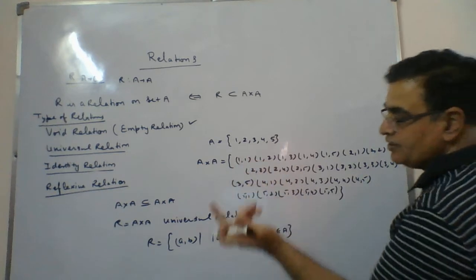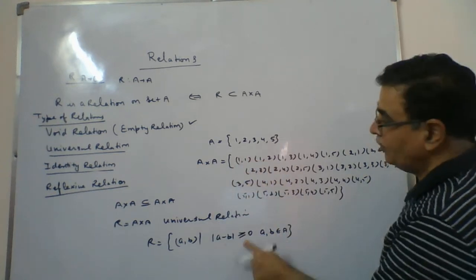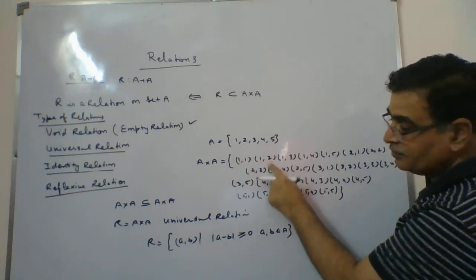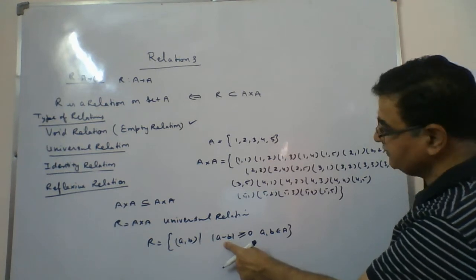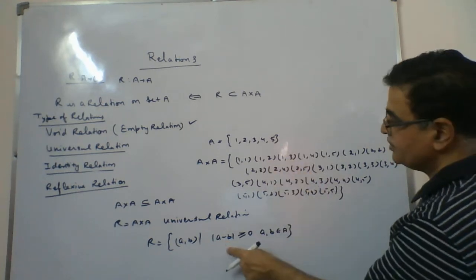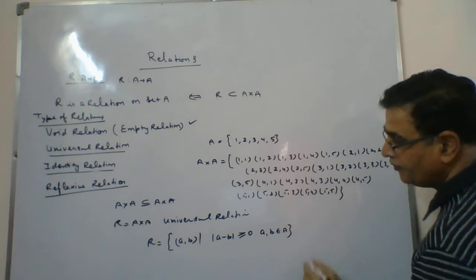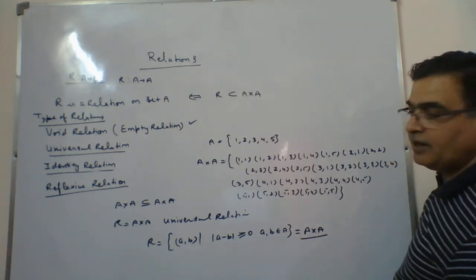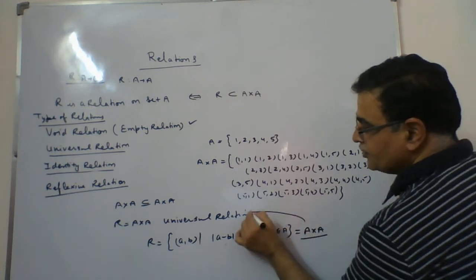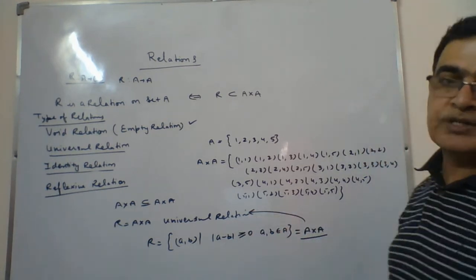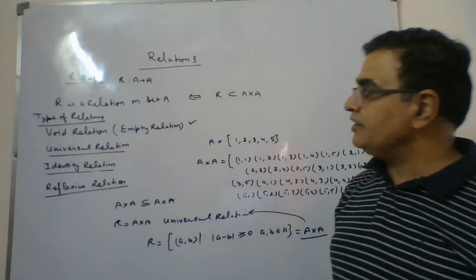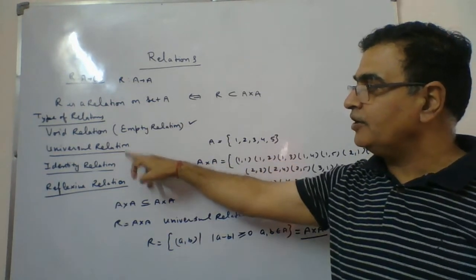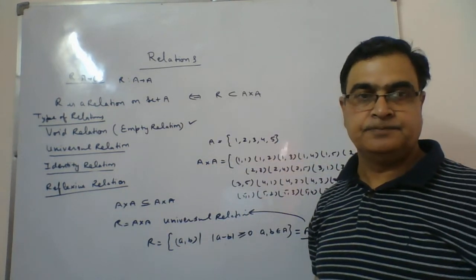Because 1 minus 1 is 0, yes, it can be equal to 0 also. 1 minus 2, the difference is minus 1, but when you take modulus, it will be plus. 1 minus 3, again it's 2. So every time it is coming positive, we will say yes, this is equal to A cross A. And if it comes A cross A, yes, this relation will be called a universal relation. So one relation I told you was the void relation, another we called the universal relation.